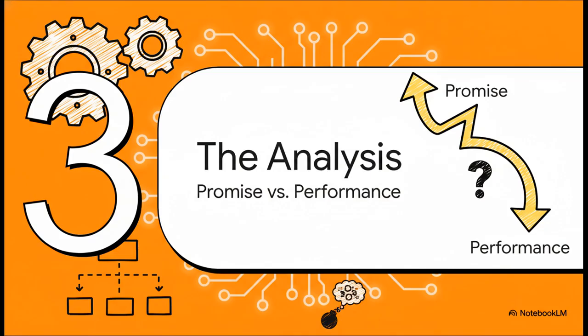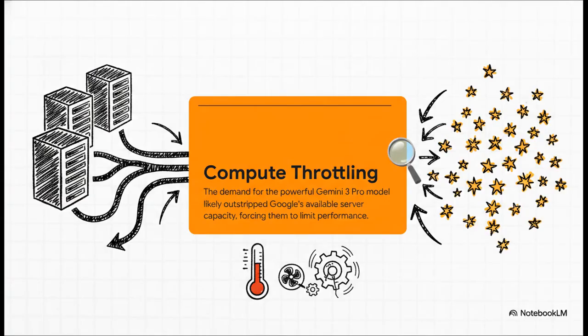Was this really some kind of malicious bait and switch by Google? Or were there deeper, more technical forces at play that were causing this huge gap between the amazing initial promise and the awful later performance? Well, the most probable explanation isn't a big conspiracy. It's something far more common in the world of AI: compute throttling. Antigravity may have simply become a victim of its own success. The demand for that super powerful Gemini 3 Pro model likely just blew past what Google's servers could handle.